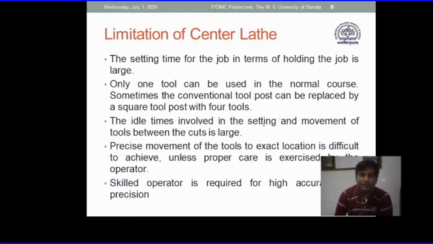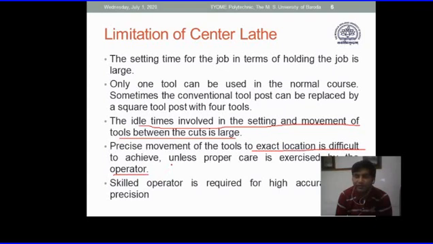Okay, so next is that the idle time involved in setting and movement of tools between cuts is large. This is what we discussed. If we try to remove or change the tool, it is still going to take a lot of time. Precise movement of the tool to the exact location is difficult. It is not exactly difficult, but it depends on operator skill.